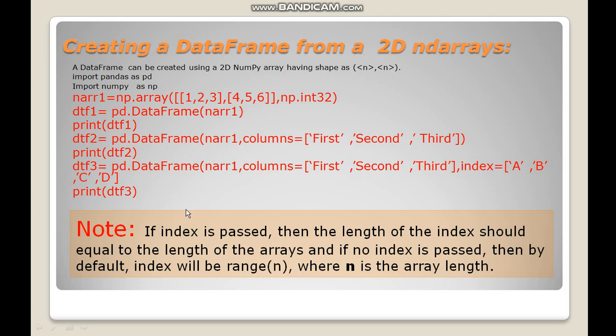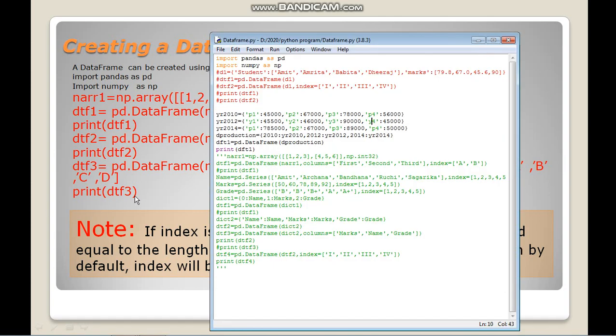Here in the third one, I have used the index name also. So let us see how it will come. Okay, so you have 1, 2, 3 columns and you have index A, B. Let us check it out.